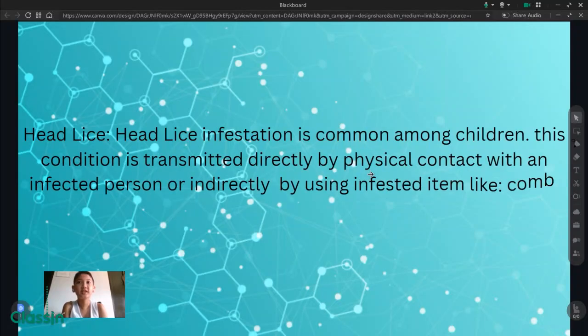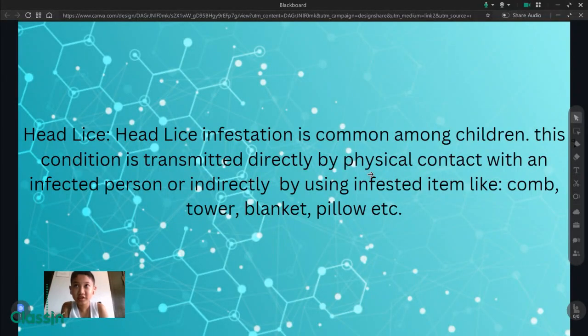Head lice. Head lice infestation is common among children. This condition is transmitted directly by physical contact with an infected person or indirectly by using infested items like comb, towel, blanket, pillow, and etc.